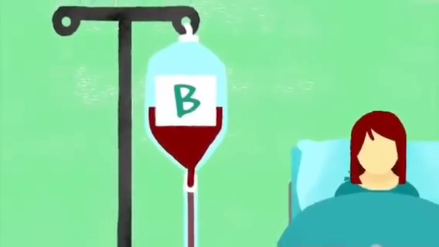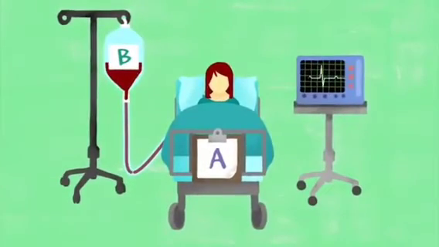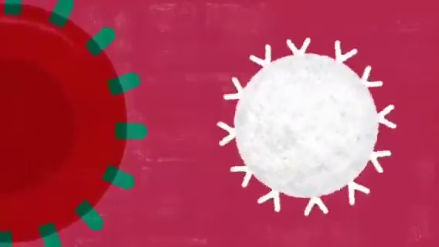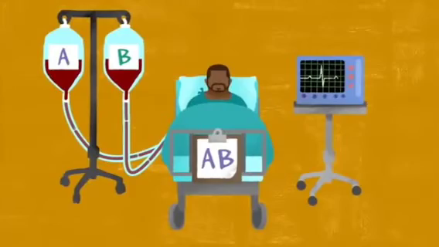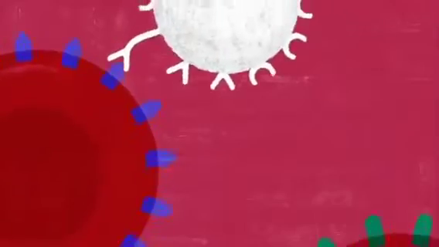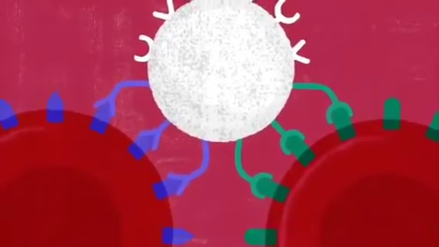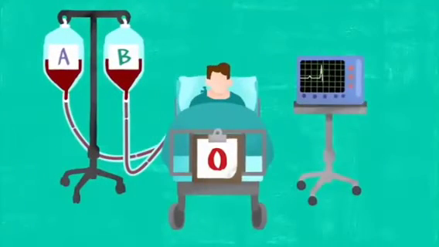If we give blood of B blood group to a person having the A blood group, then the antigens present in the blood of that person will not allow the B antigen to survive there, causing coagulation of the blood and leading to the death of that person. But in case of AB, because both A and B antigens are present, the person will be able to survive. So transfusion is done on the basis of the type of blood group present.